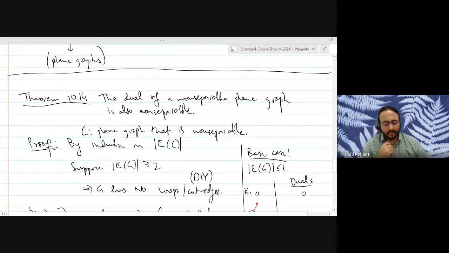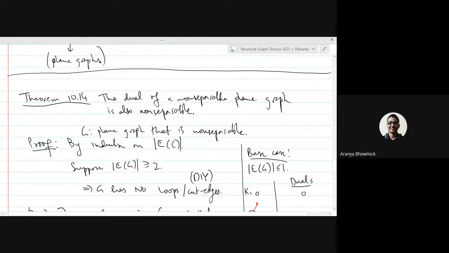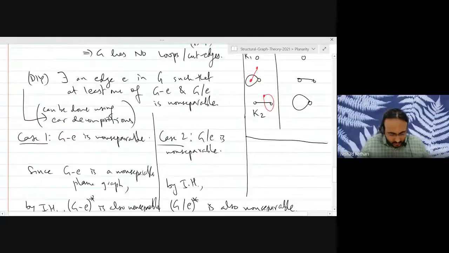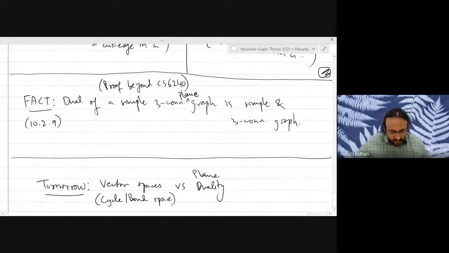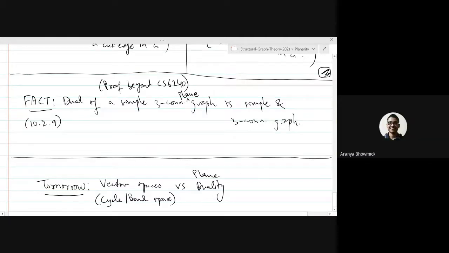But sir, this fact, will you prove it? Which fact? The one I just stated at the end? Yes, the dual of a simple... No, I don't think we will prove it, but you are welcome to try proving it to yourself. And if I can make a do-it-yourself problem by adding more steps, I will include that. But it's not required for the course. It's just too many things to prove about planarity, so I'm going to skip a few things.